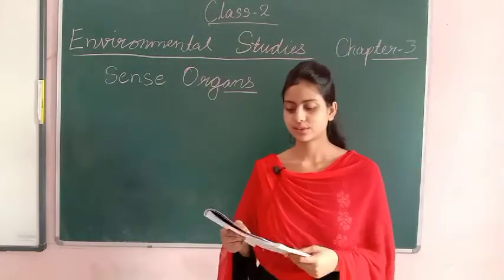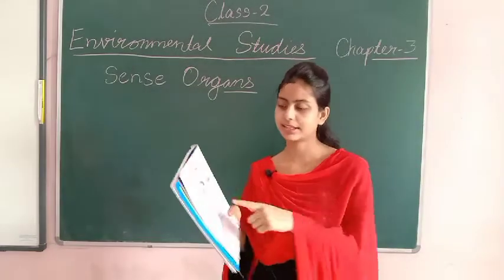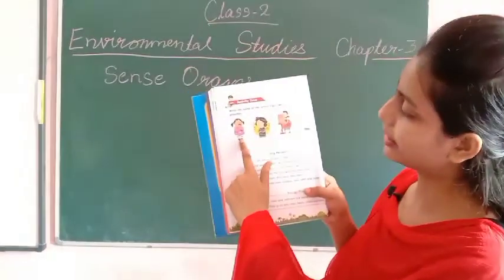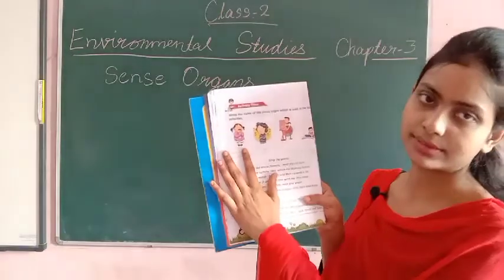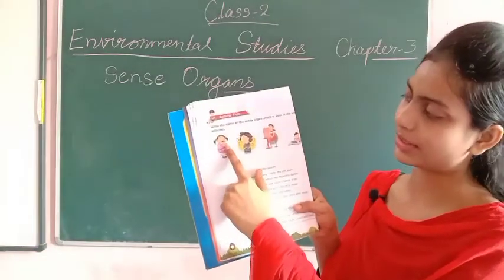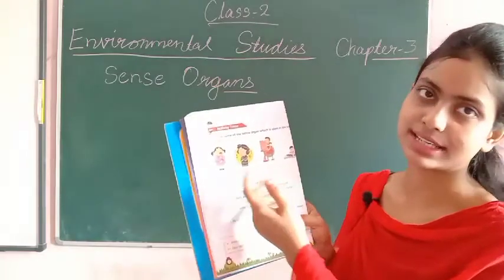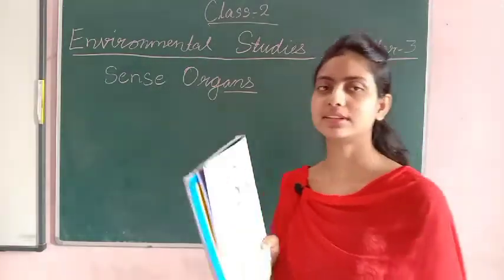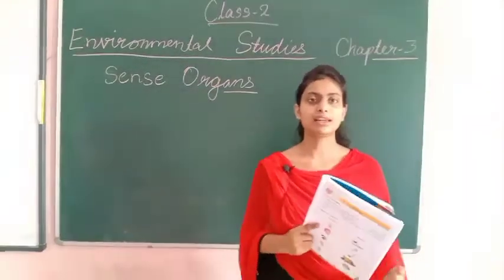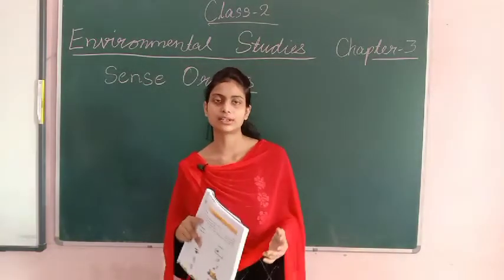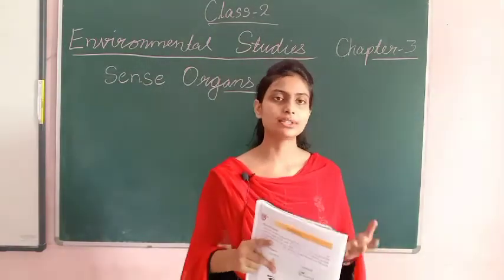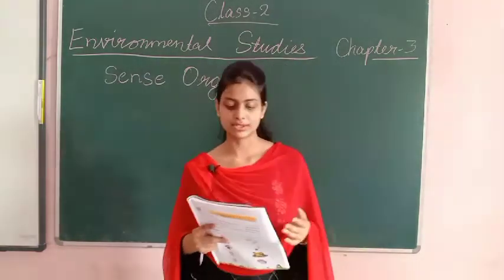So the first one, see what the lady is doing. She is smelling the flower. The rose flower she has taken in her hand. To smell, which organ do we use? We use our nose.